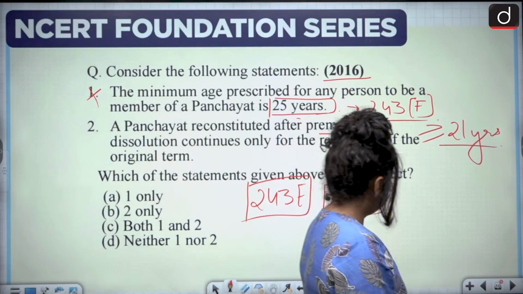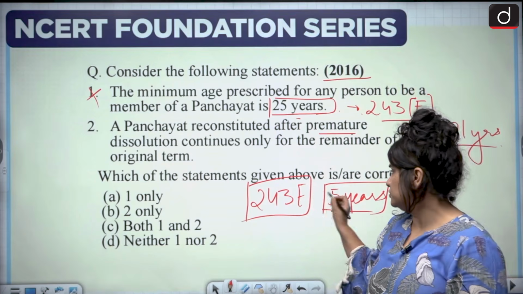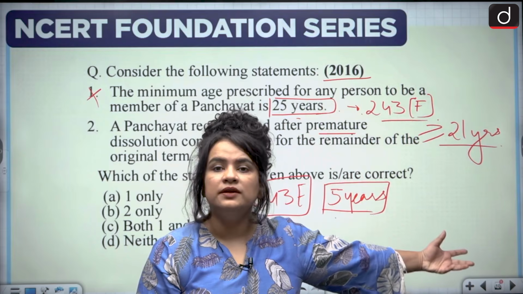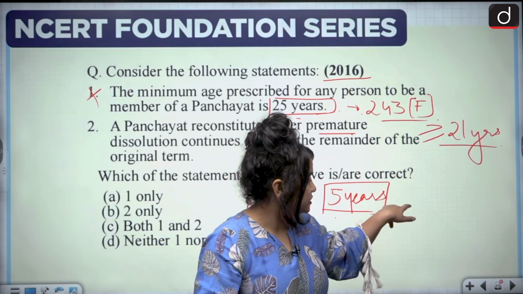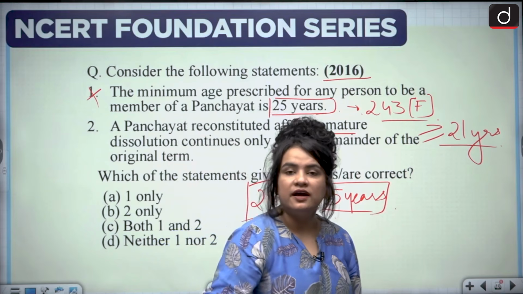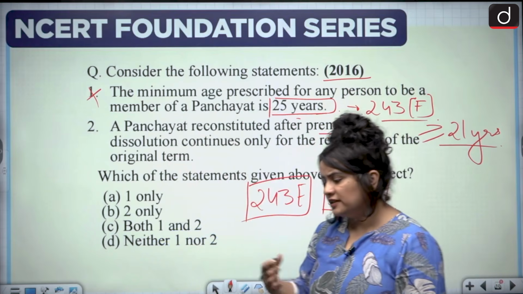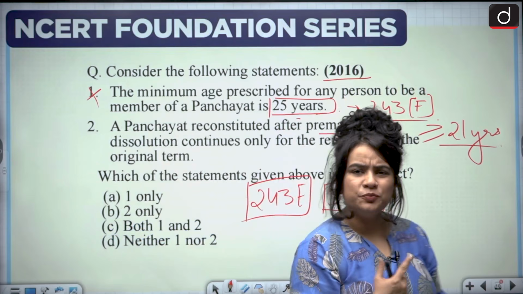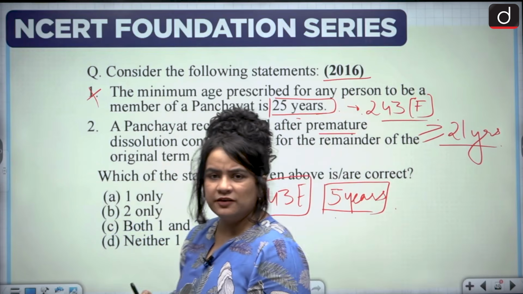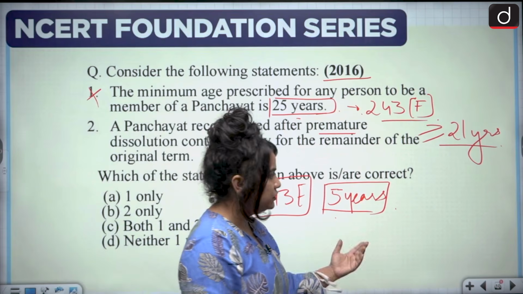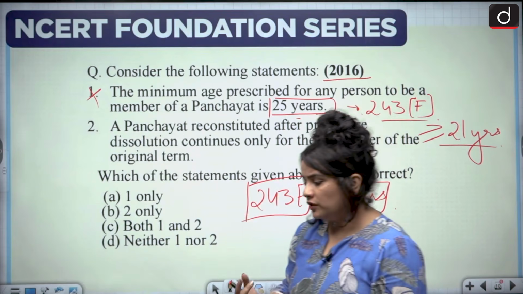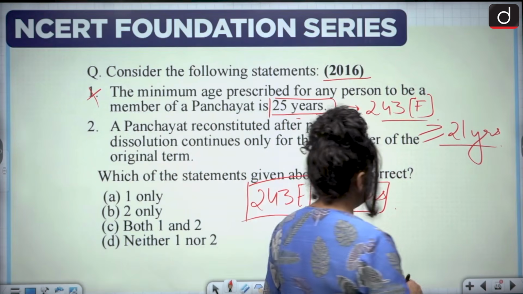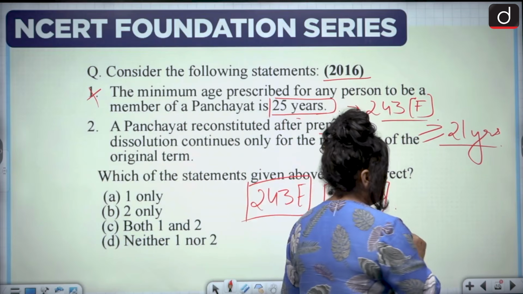Now, when we talk about the duration of 5 years, it means that on a normal schedule, the panchayat will hold for 5 years. However, there are reasons for which the panchayat may need to be dissolved by the state. What are those reasons? It could be anything. For example, some corrupt practices have been noticed, or there is a collapse of administrative machinery, or the panchayat is not performing its duties properly. All right. So it can be dissolved before 5 years.